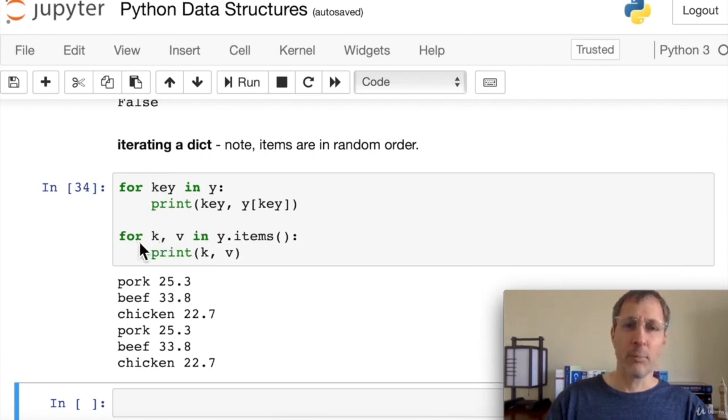If we want to iterate with a separate variable for both the key and the value, sometimes this is helpful if you're doing a lot of operations inside the loop. You can put whatever variables you want. I used k, v as my variable names. And what you do is you iterate y.items, and then items returns a two-item tuple of the key and the value, and it assigns them to whatever variable names you have here, so k and v in my case. So you can see the result here is the same. We iterate through the items, we print out both the key and the value.